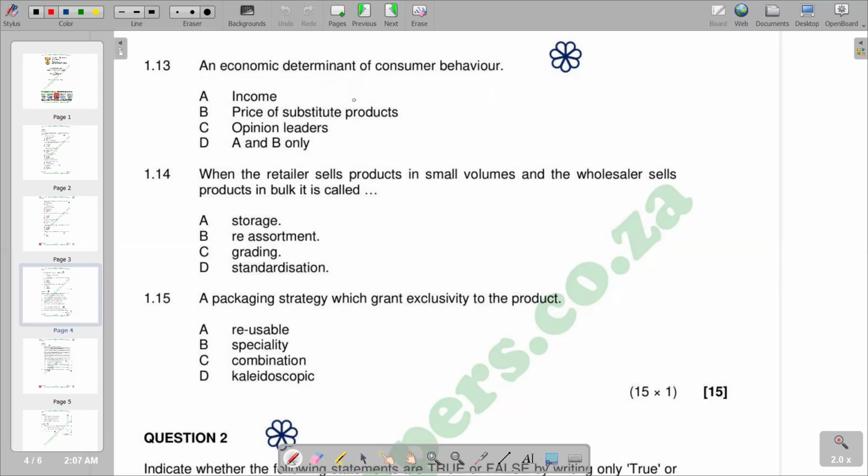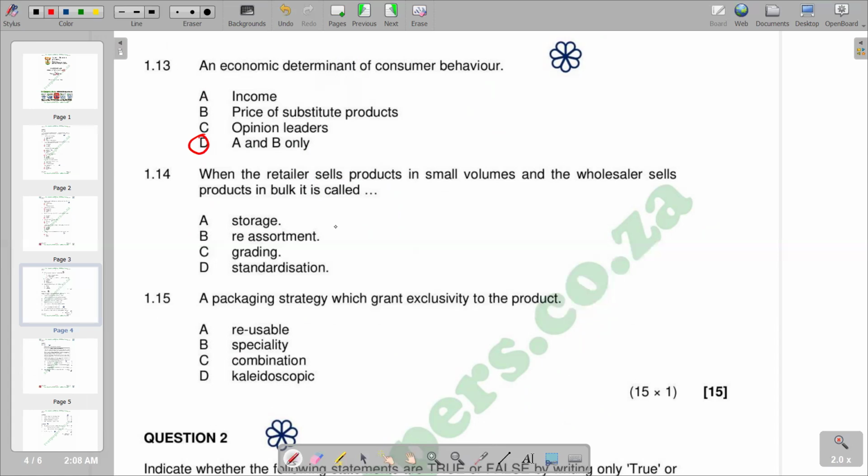We've got if there is inflation or deflation. Inflation being the increase of prices, and deflation being the opposite, which is the decrease of prices. So basically, we see that it's also linked to the activities in the economy, making them economic determinants. Then we've got opinion leaders, which is not a part of that. So we have A and B only, or D, it becomes the correct response that we have.